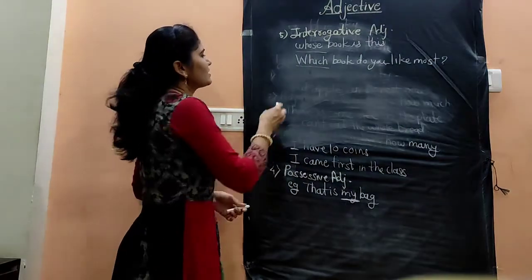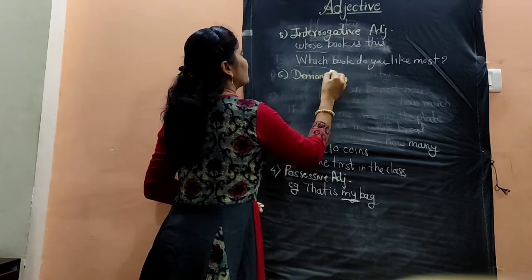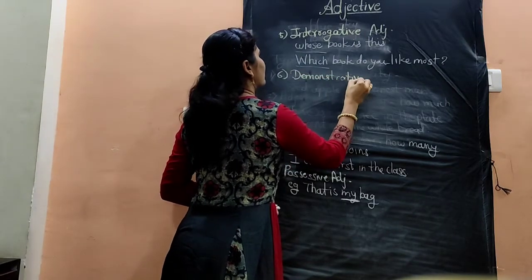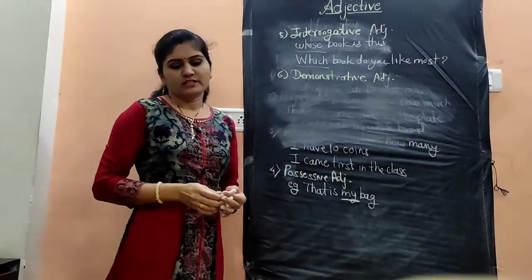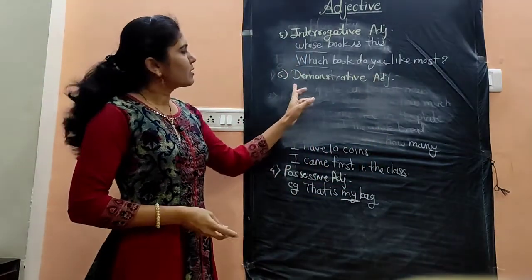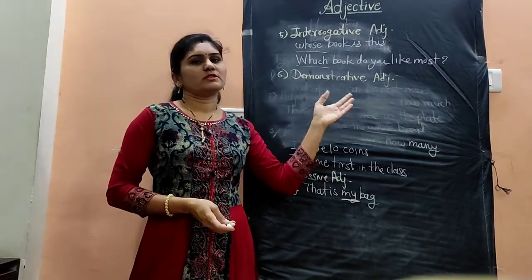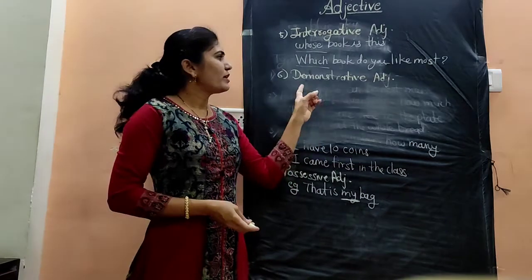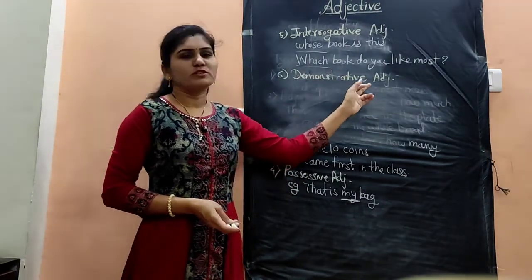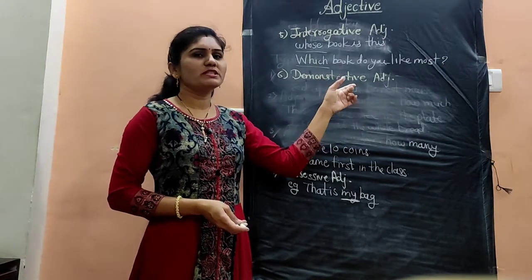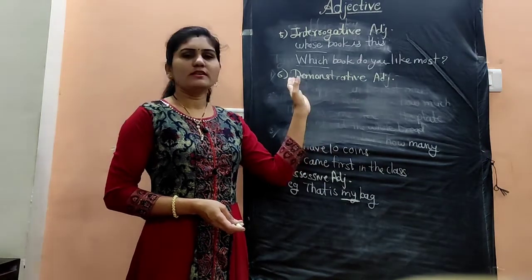And the last type of adjective is demonstrative adjective. It demonstrates, means it points out a particular person or particular thing. It points out the noun. That's why it is called the demonstrative adjective. Demonstrative means it points out the person or the thing, that is the noun.